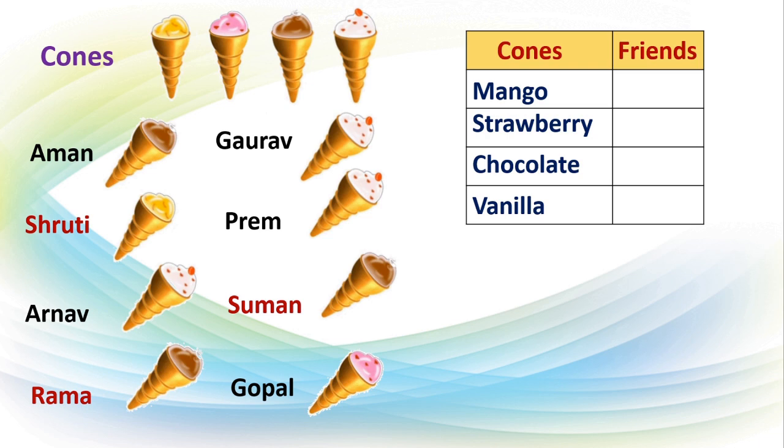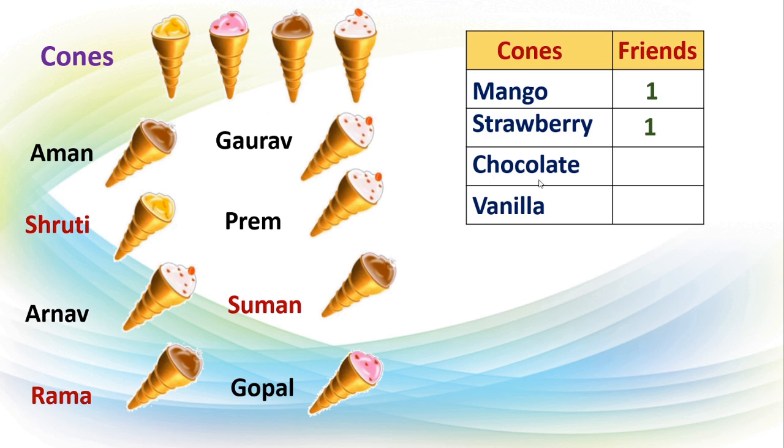Now here first one is mango. How many friends selected mango flavor? We'll see here. Only Shruti. She selected mango, so we will write here 1. Now we will move to strawberry flavor. How many friends? Only 1 friend, that is Gopal, selected strawberry flavor. So we will write here 1.